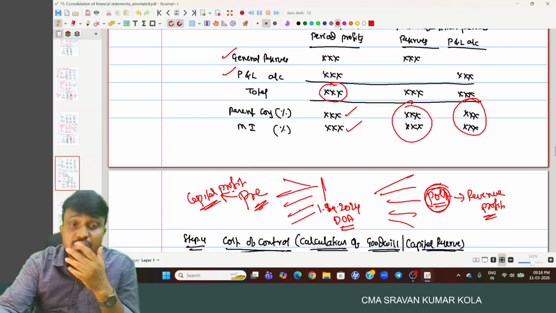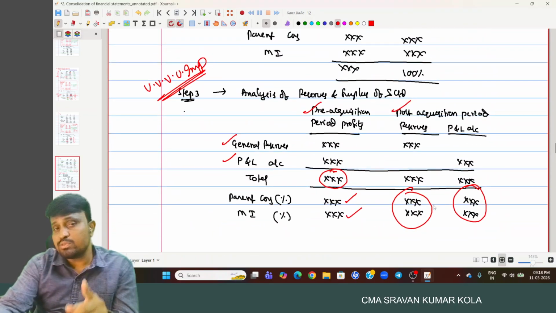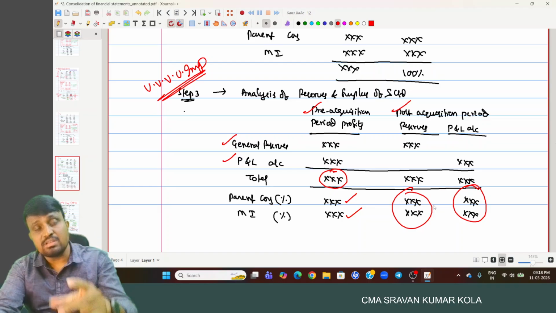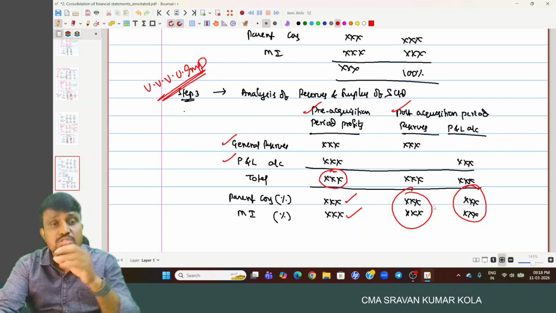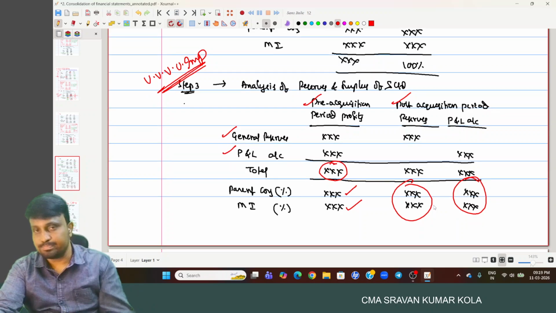This is the format. And this step 3 is very important. If you do anything wrong in step 3, the other steps will become wrong. This step 3 will be the base for the other steps. This is the magic step.